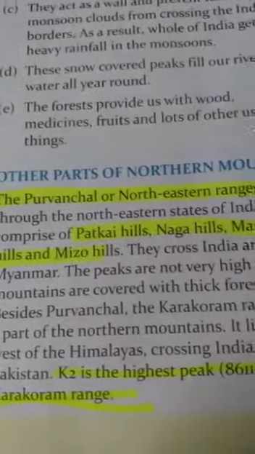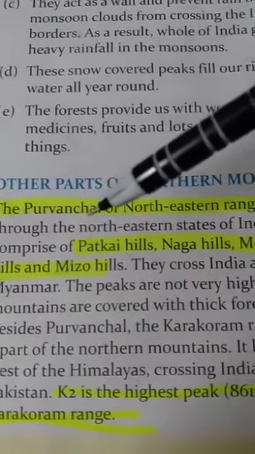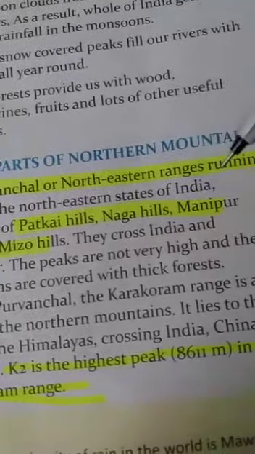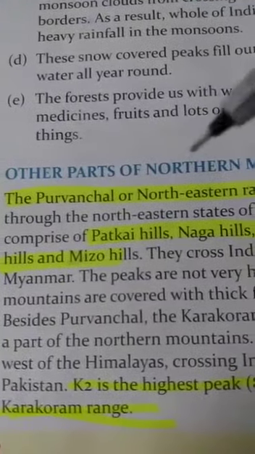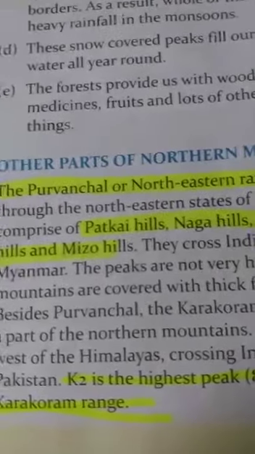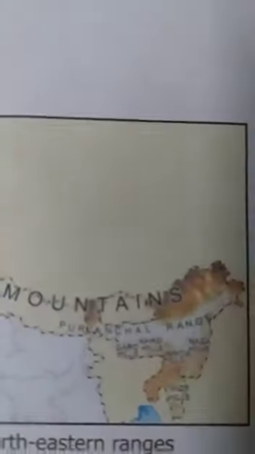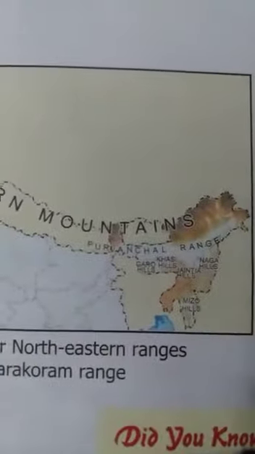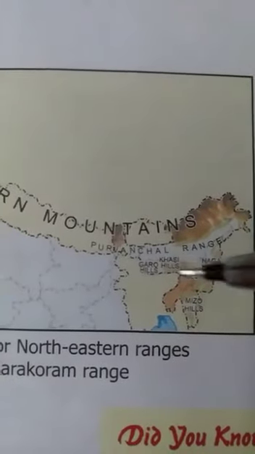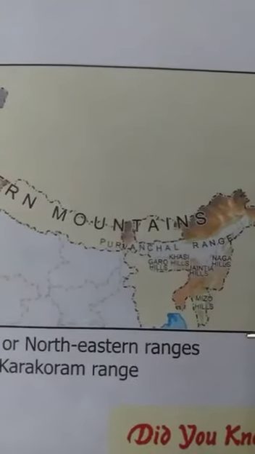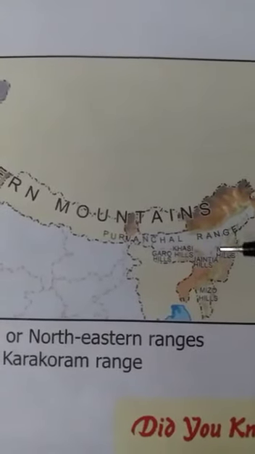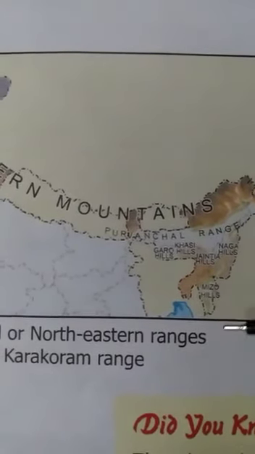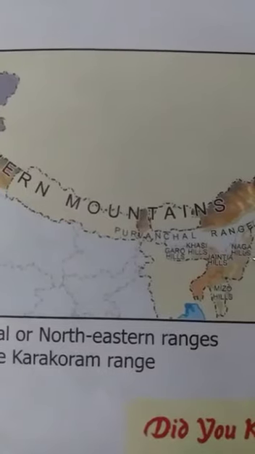Now the other parts of the northern mountains: the Purvanchal or northeastern ranges running through the northeastern states of India comprise, here you can see in this map, the Purvanchal range, and here are mountain peaks: Khasi Hills, Naga Hills, Mizo Hills and Patkai Hills.